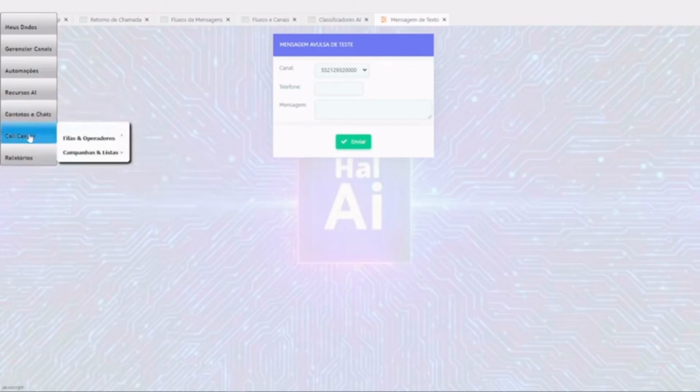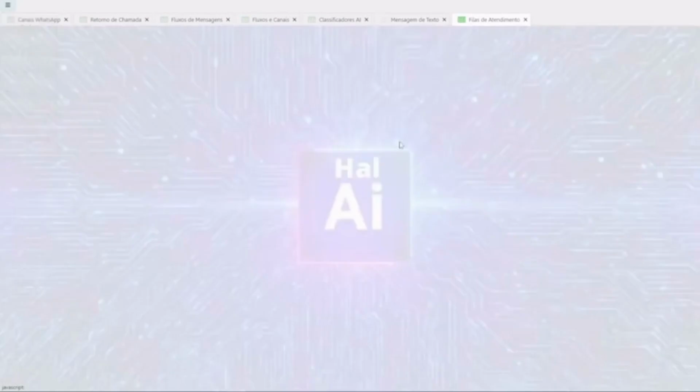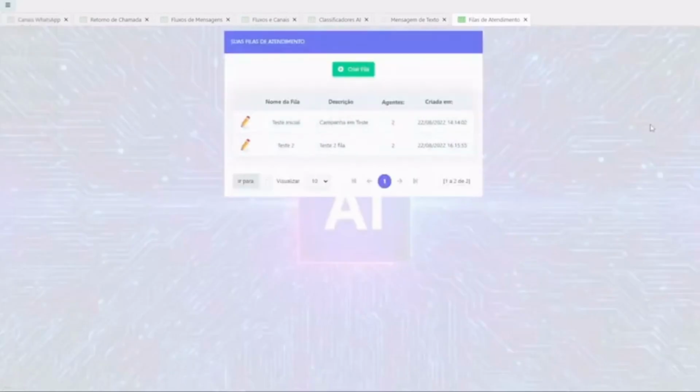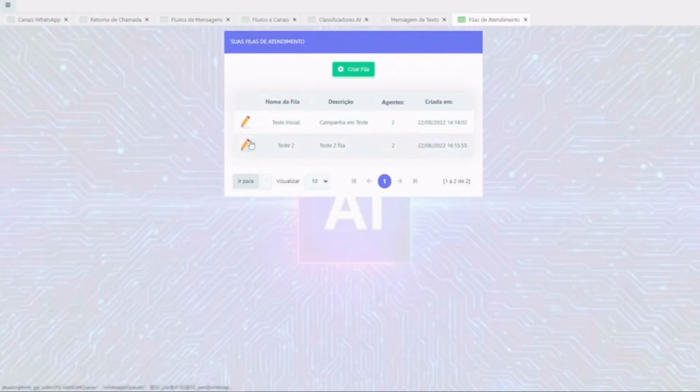Call center. In the call center, you will determine who is working with you and which service queues you will use. Automated service, so we say which phones are there and who will answer them, how we distribute the incoming chats, and we manage to monitor and automatically answer these customers and distribute them to human beings answering the chat as well. All of this is monitored, managed and stored by Hal-AI ZAP.